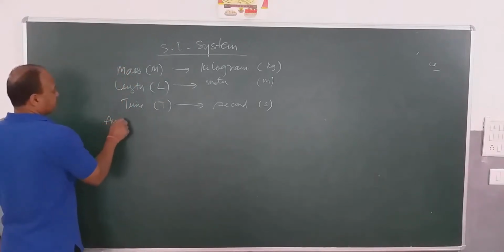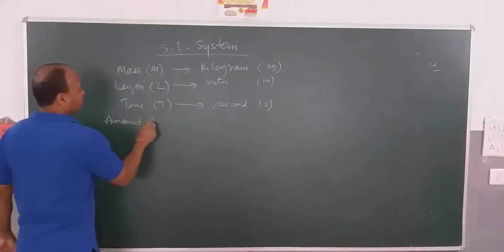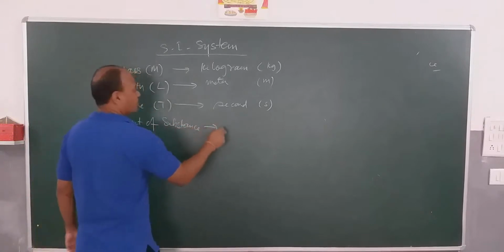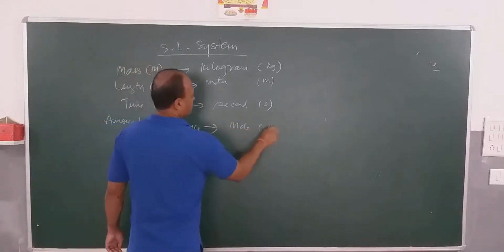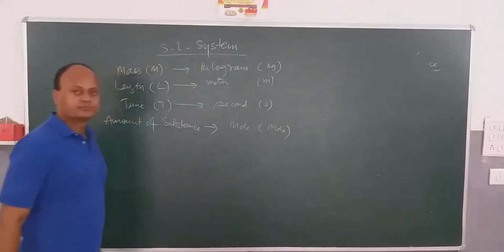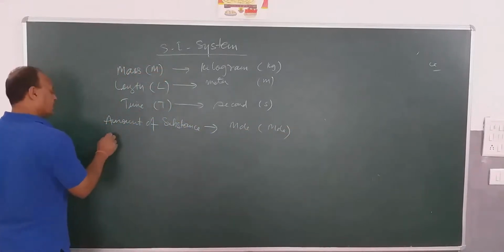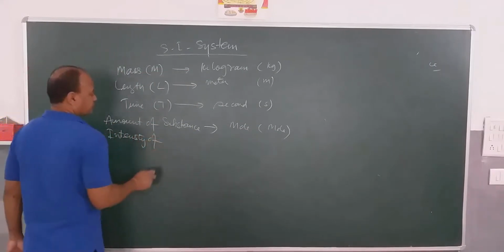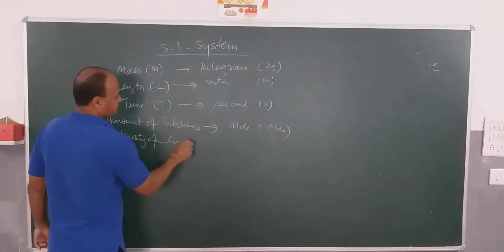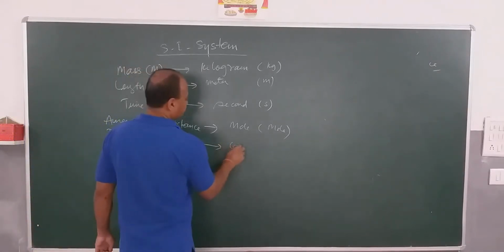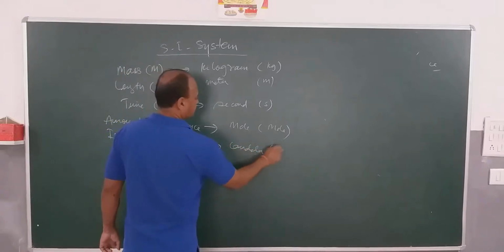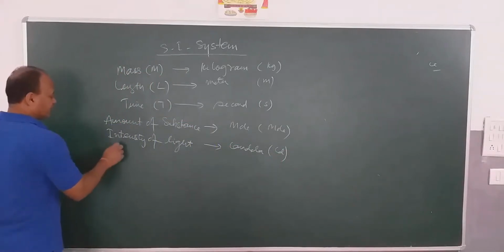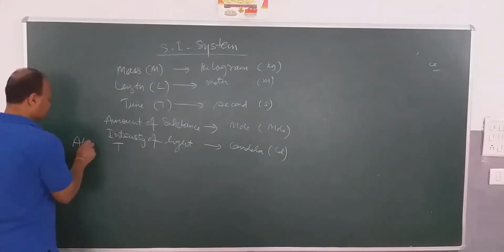Amount of substance, its unit is mole, and its symbol is also mol. Then we have intensity of light, its unit is candela, cd. Then we have temperature, or you can say absolute temperature.